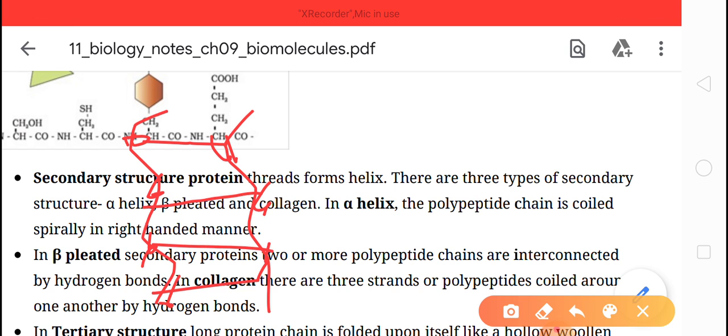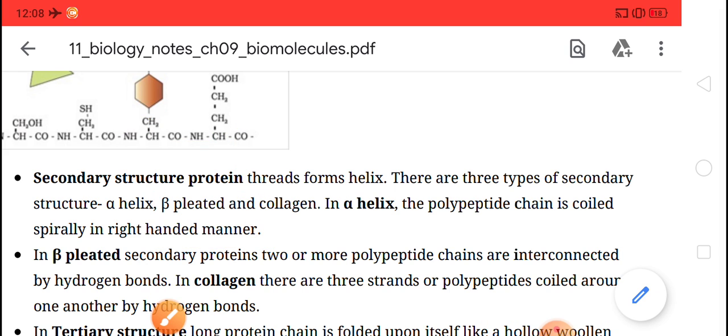That's why we can say that it is a stable structure of protein. But this stable structure is also inactive. Okay children, clear? Last one is collagen. In collagen, there are three strands or polypeptides coiled around one another by hydrogen bonds. Examples of secondary proteins are keratin and silk fiber.